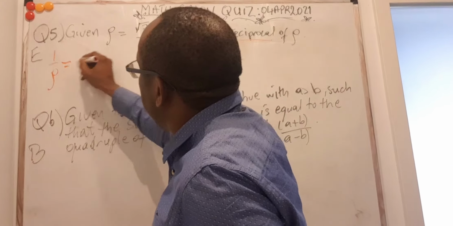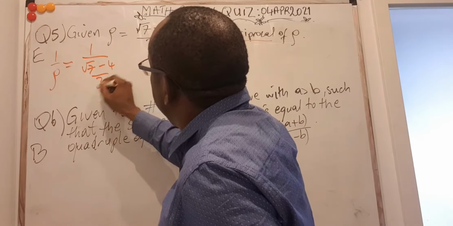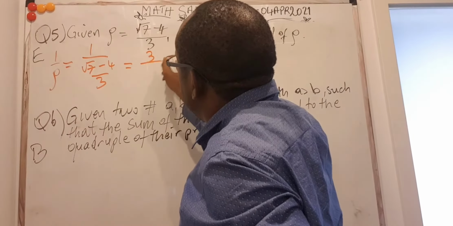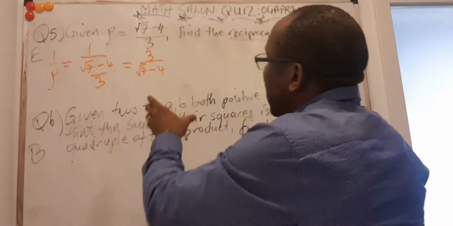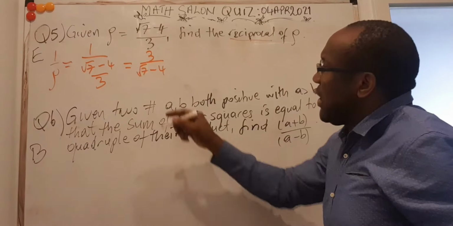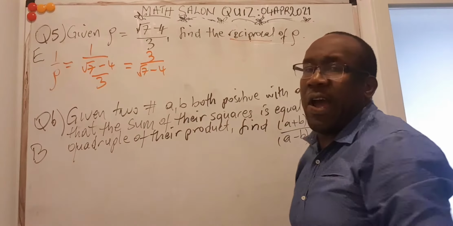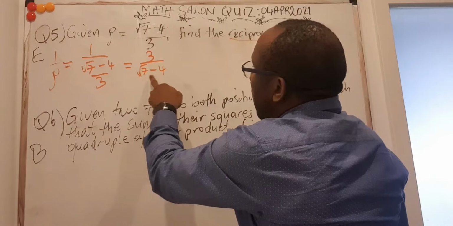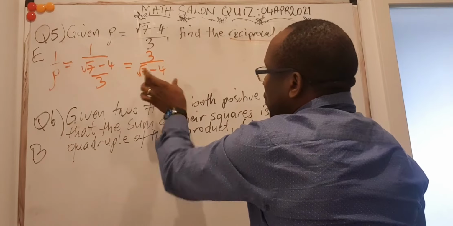So 1 over rho means 1 divided by root of 7 minus 4 divided by 3. But that means just inverting. So that becomes 3 divided by root 7 minus 4. But this is not yet in surd form. For it to be in surd form, your denominator should not have any root value. So we are supposed to try to do that, and to do that, there are 2 ways. Either you multiply by root 7 plus 4 or minus root 7 plus 4. Just make sure you take the opposite sign of what is there.